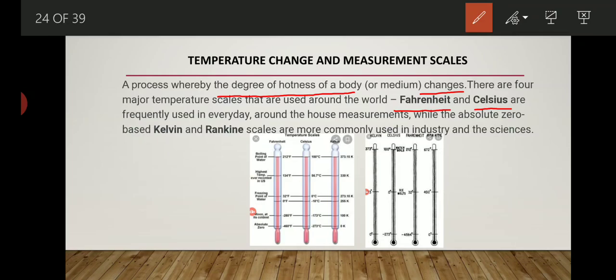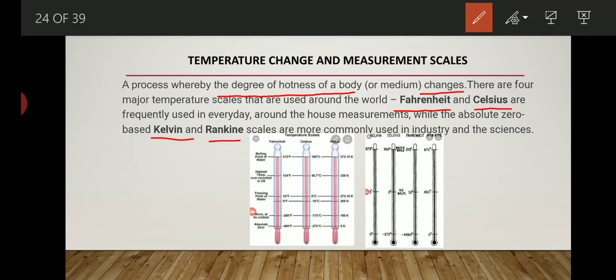After that, Kelvin scale and Rankine scale. Celsius and Fahrenheit scales are frequently used every day. Celsius scale, in households we have a thermometer to measure the temperature. And Fahrenheit scale is basically used for weather forecast.